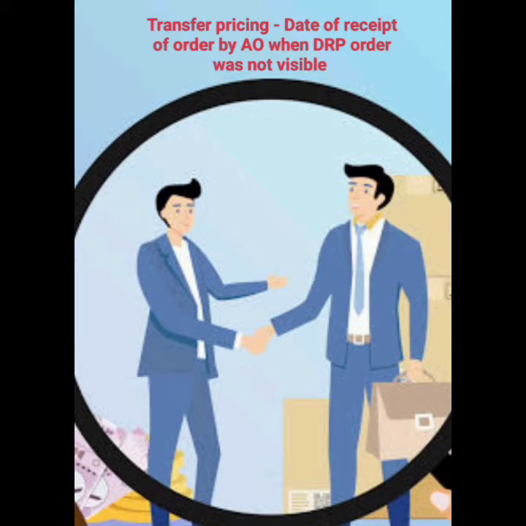Then AO passed a draft assessment order. HRC filed objections before DRP. DRP directed AO and the transfer pricing officer to verify the margin computations and rectify computational errors. TPO revised the adjustment, and based on that, AO passed the final assessment order.